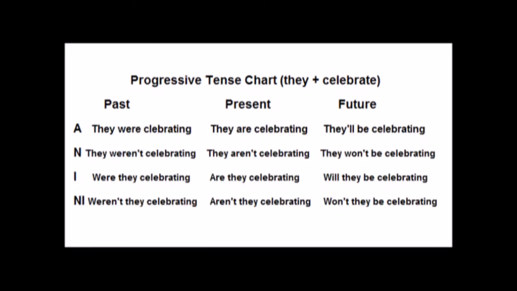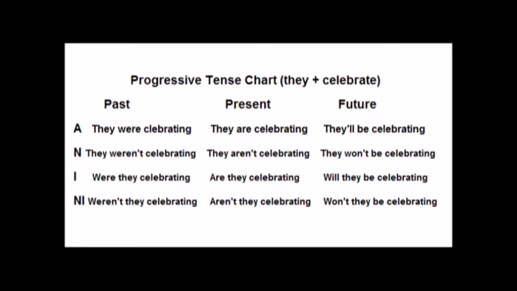The past tense answers are they were celebrating, they weren't celebrating, were they celebrating, weren't they celebrating. The present tense answers are they are celebrating, they aren't celebrating, are they celebrating, aren't they celebrating. The future tense answers are they'll be celebrating, they won't be celebrating, will they be celebrating, won't they be celebrating.